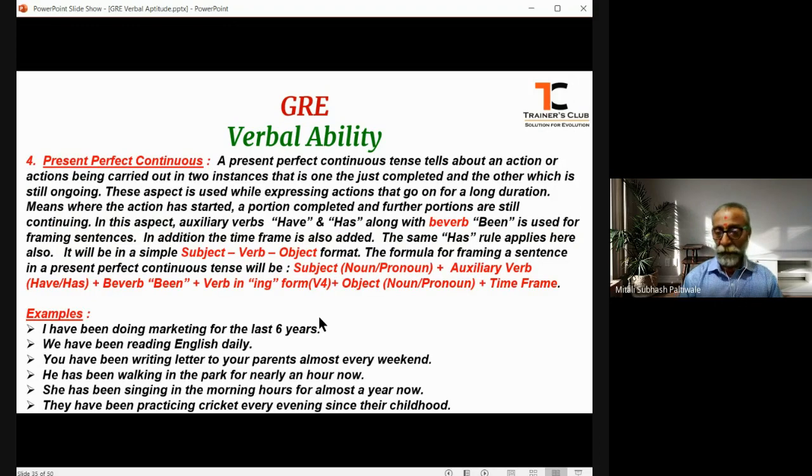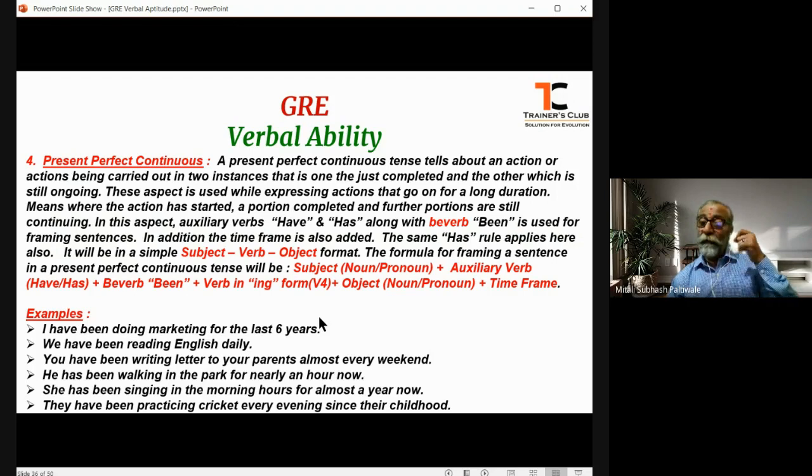Right, friends? Now, let us get into the fourth aspect or the last aspect of the present tense. That is the perfect continuous aspect in the present tense. That is present perfect continuous tense. As I told you earlier, continuous means where the action has already started but not completed. That means the action is still under process or still in progress.